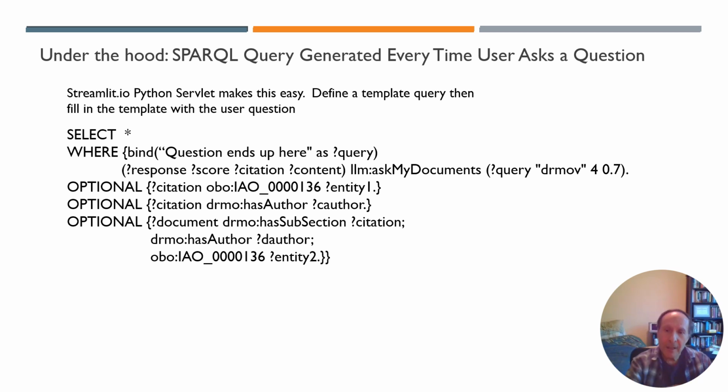If you recall, we divided the document up into a bunch of section objects. So in that case, the text is coming not from the document itself, but from a section object. So I have to trace backward, and you can see that has subsection. I'm tracing back from the citation, which was a section object, to the actual document. Then I actually have the document, and then I can use the other properties to find the relevant links for this particular query.